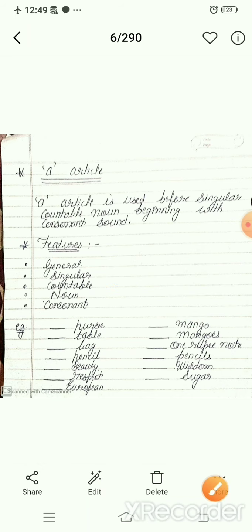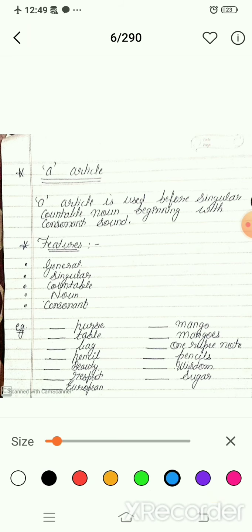Move to the next. Next one is pencils. Again, this is a plural. With plural, we will not use any article. So we will cross here.